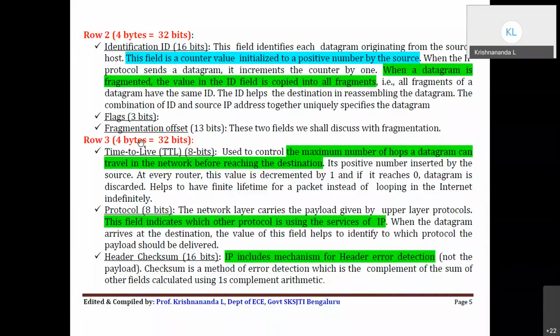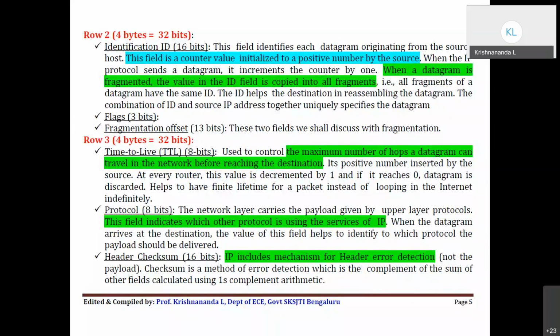Then coming to the third row, again 32 bits. The first 8 bits are TTL, time to live. You can easily understand this like a human being: we also take birth and take death sometime, so that means you have a lifetime or a life cycle. Similarly, the packet in the internet also should have a life cycle. Otherwise, it will be simply wandering in the network without reaching the destination. So we are limiting the maximum number of hops through which this packet can go.